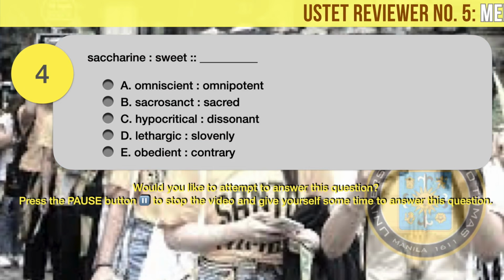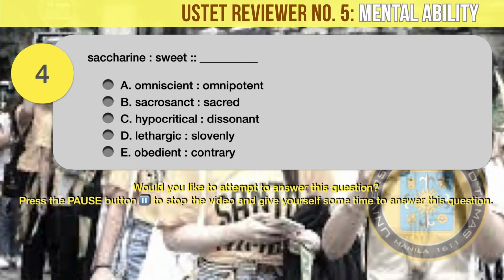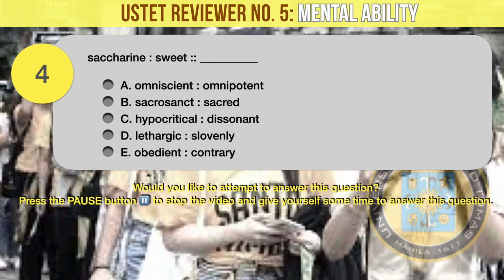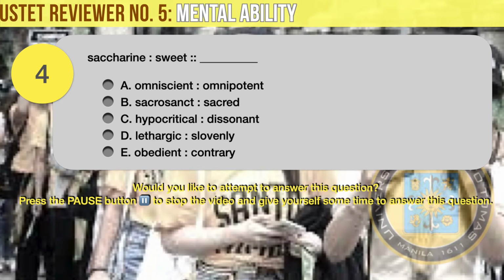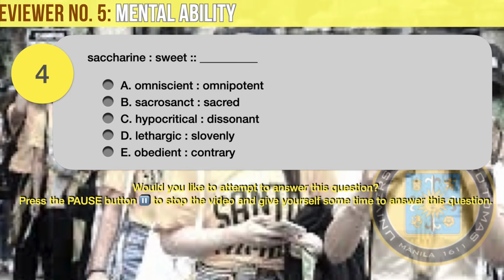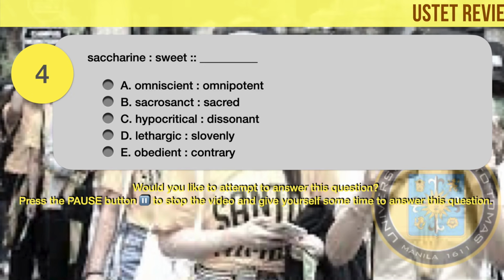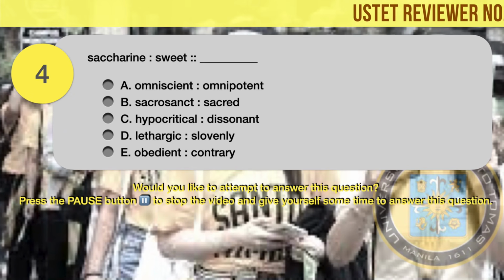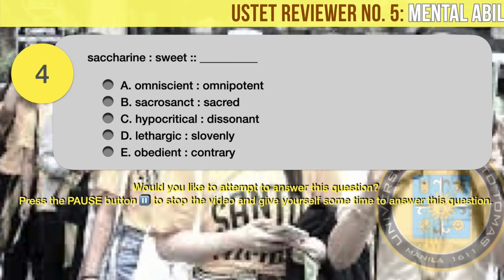Question number 4. Saccharine is to sweet, in the same manner that A. Omniscient is to omnipotent. B. Sacrosanct is to sacred. C. Hypocritical is to dissonant. D. Lethargic is to slovenly. E. Obedient is to contrary. The words saccharine and sweet are synonyms.